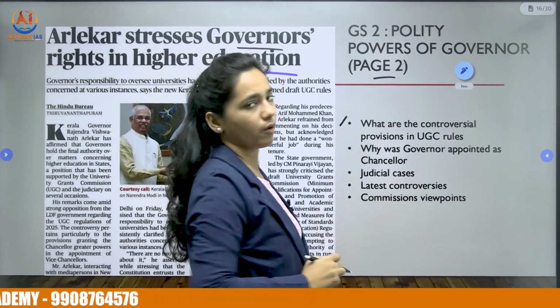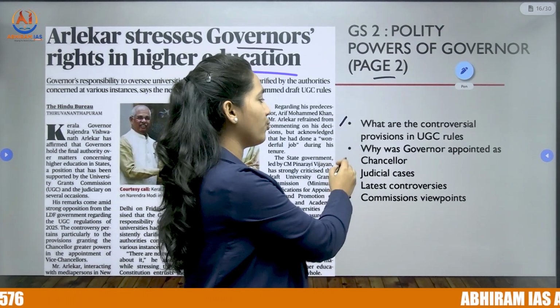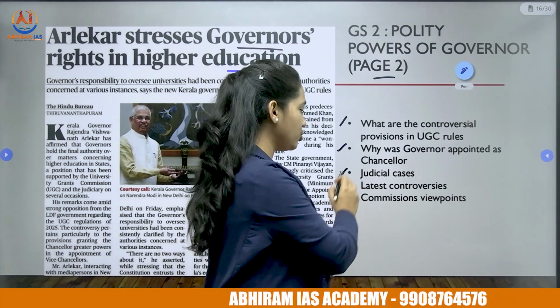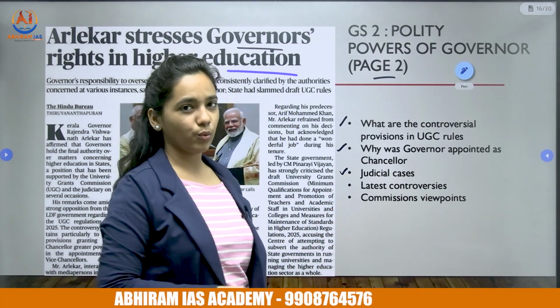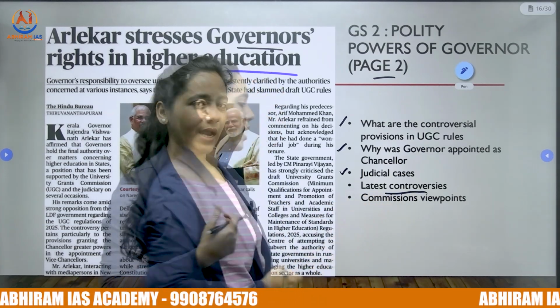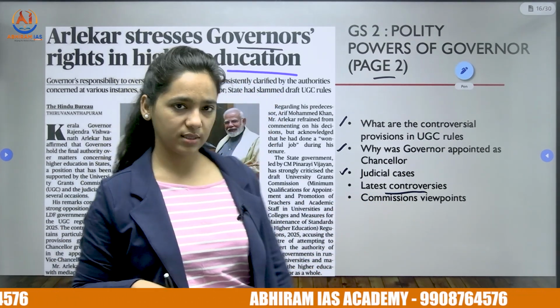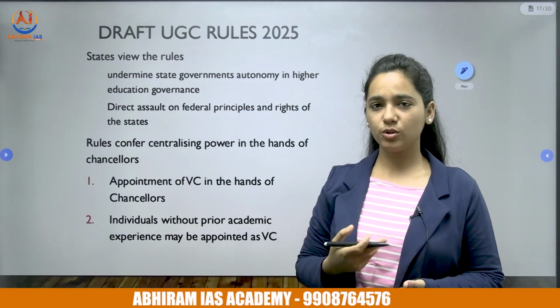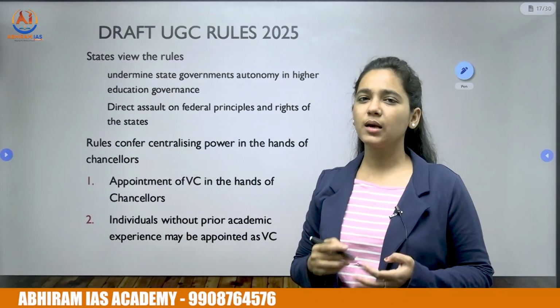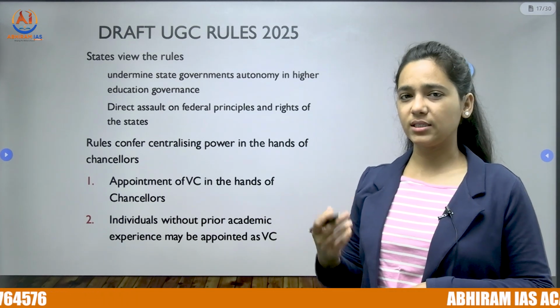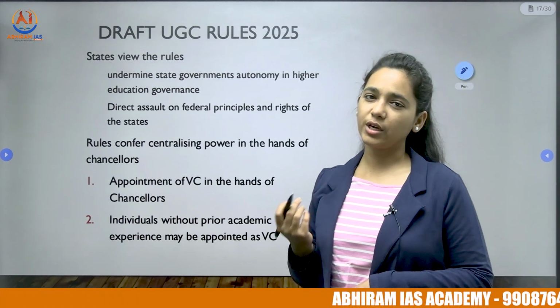What are controversial provisions in UGC rules, and why was governor appointed as chancellor in the first place, and what are the judicial cases related to this, and what is the latest controversy, and what do the various commissions on center-state relations say regarding this. Center has come up with draft UGC rules of 2025, but the states are not happy because they think it will infringe on the state's autonomy in the higher education governance.